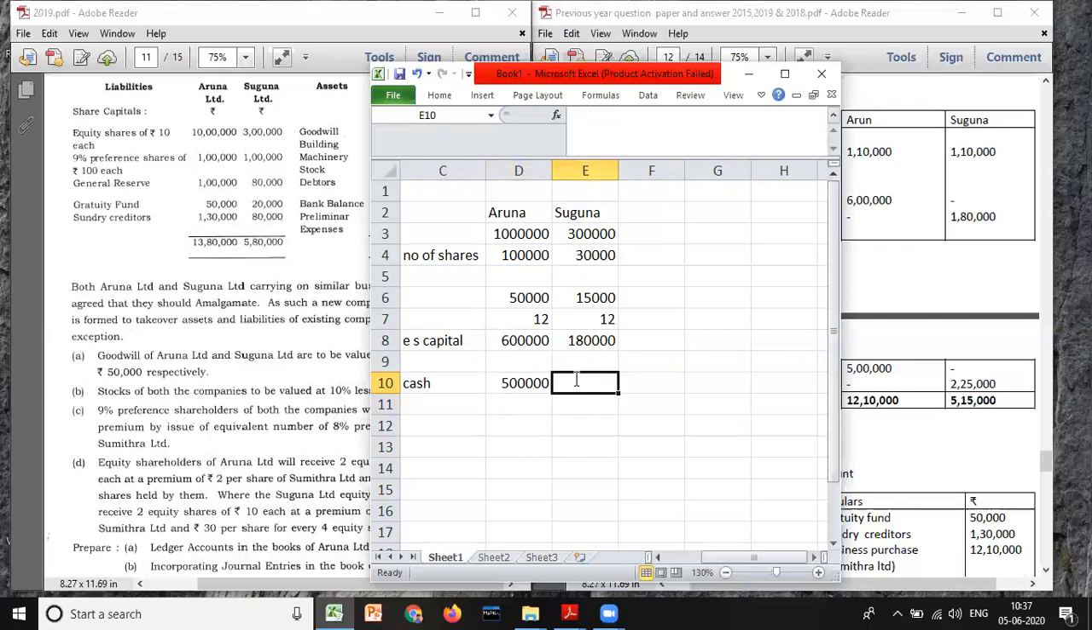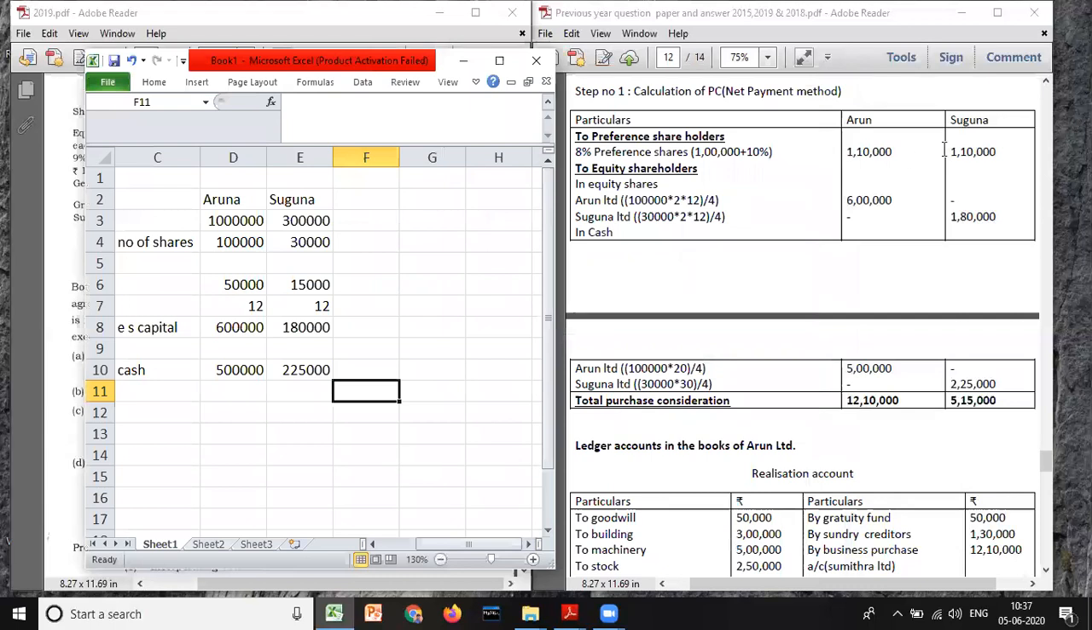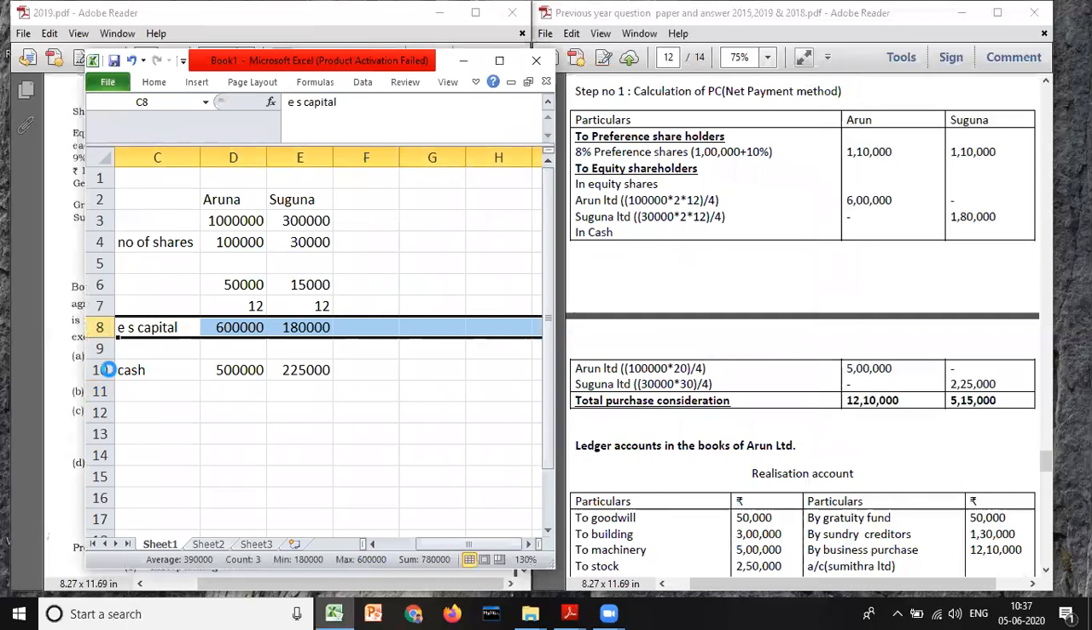5 lakh. And here also total number of shares, how much do we have? 30,000 we have. For every 4, they are paying 30 rupees cash. So total it will be how much? 2,25,000. Look at the answer. To 2 preference shareholders, 1 lakh 10,000, 1 lakh 10,000. To 2 equity shareholders account, Aruna 6 lakh. Look at here, we have got each 6 lakh.